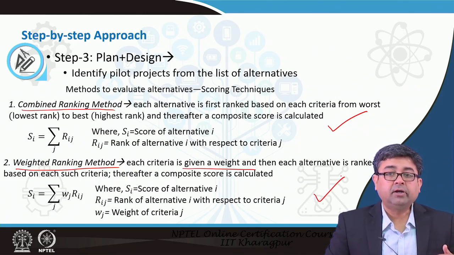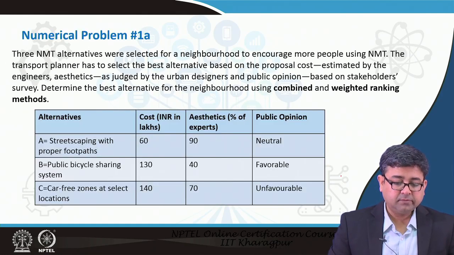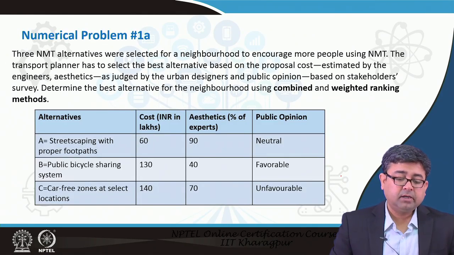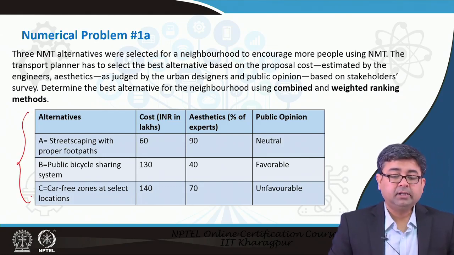So, these are all different tools that allow you to rank different alternatives, and then you can pick the best alternative to implement. For example, we have given you 3 NMT alternatives.